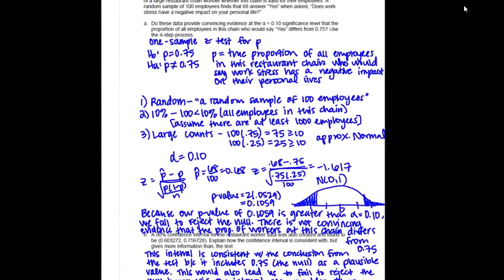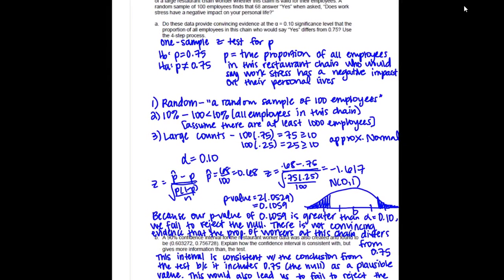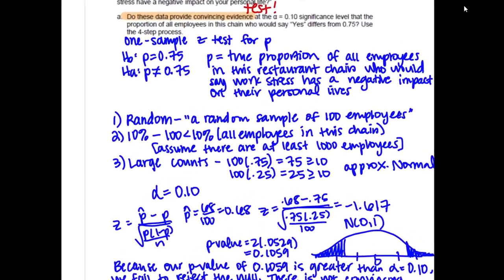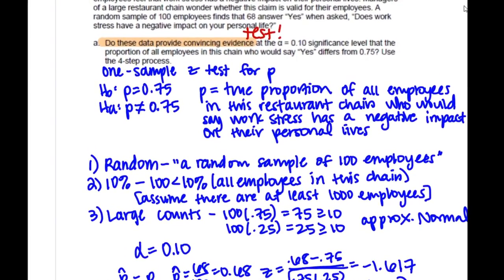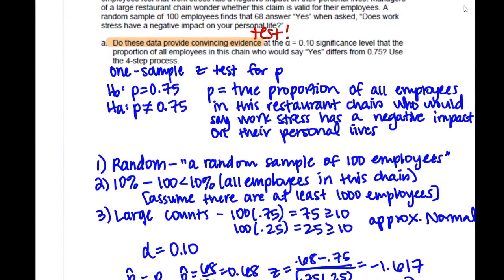All right, so on this one, this is what you'll be asked. Do these data provide convincing evidence? That means test. And then it'll say the word interval for an interval. So you'll start to get confused about when to do what, but that should help. And then this time they gave us an alpha of 0.10. It's usually 0.05, but they can tell you what they want it to be, and that's just what you use. Otherwise, just 0.05.